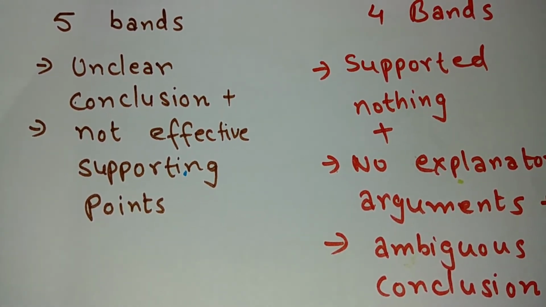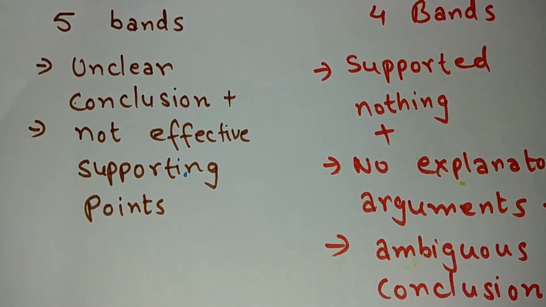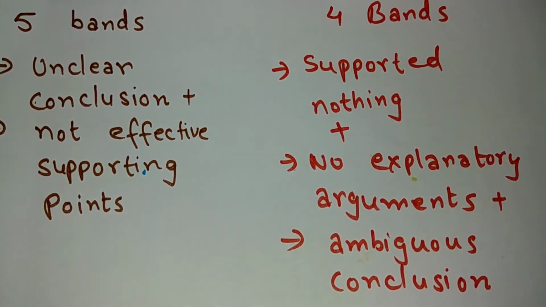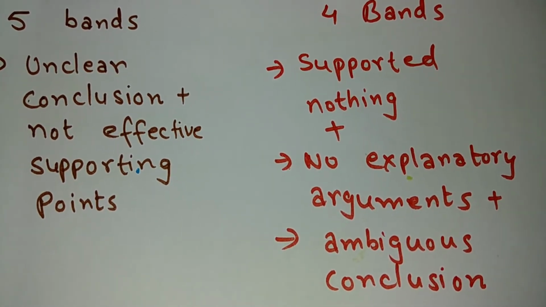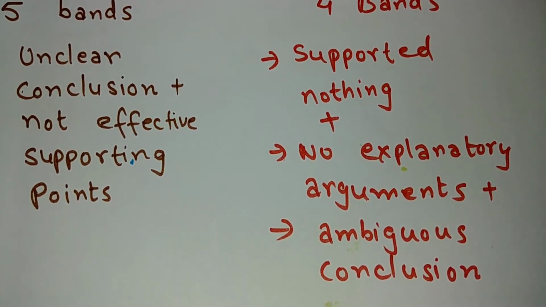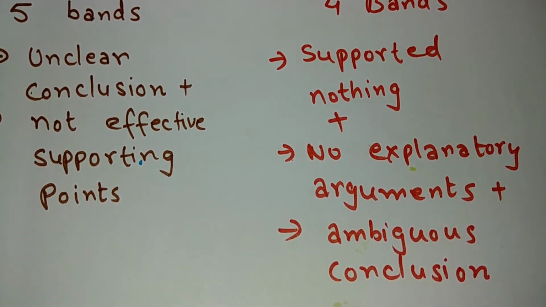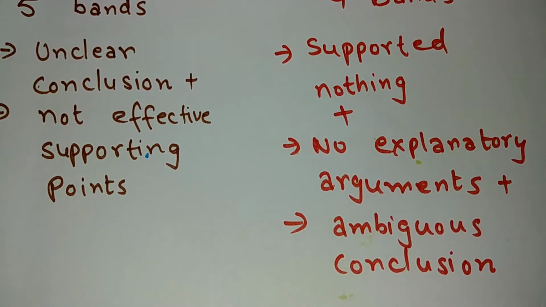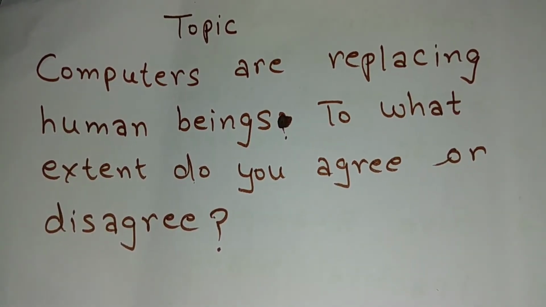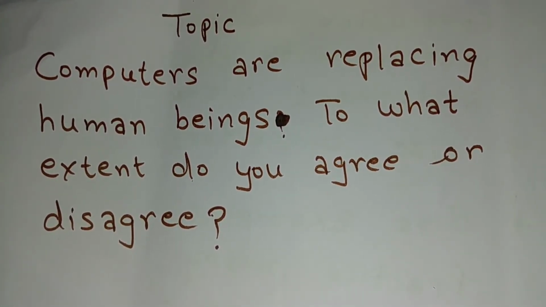Unclear conclusion plus not effective supporting points are there in the essay. Someone will get band 4 if he or she has supported nothing and no explanatory arguments are given, plus the conclusion is completely ambiguous.